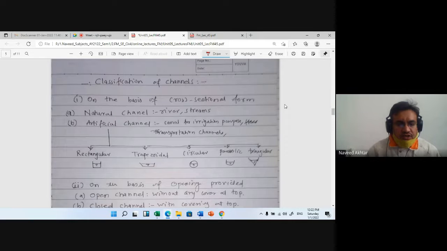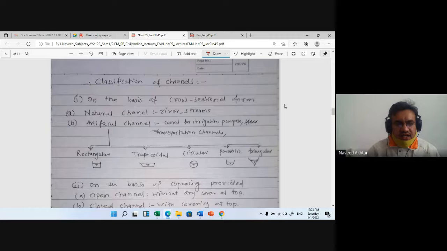Natural channels are generally the rivers and streams made by natural ways, and artificial channels are man-made. It may be a canal for irrigation purposes, or transportation channels, or channels for other purposes that we can make artificially by excavating in different shapes. These are called artificial channels.